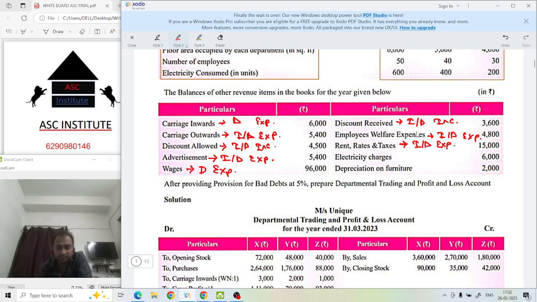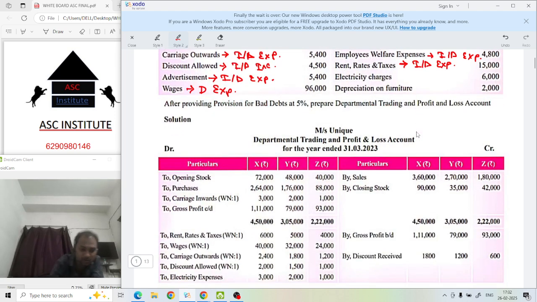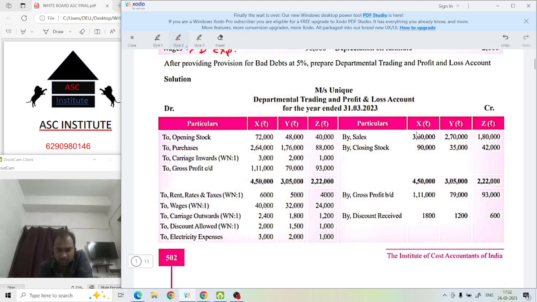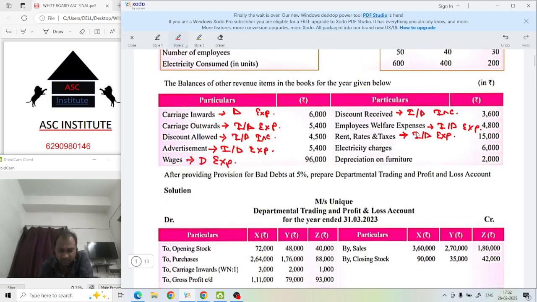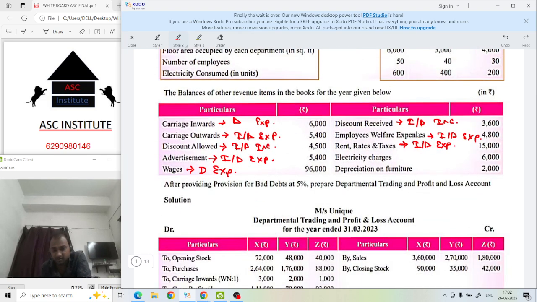Expense. Electricity charge. What will you do? See, electricity charge you can say as indirect expense, but it can be direct expense also.